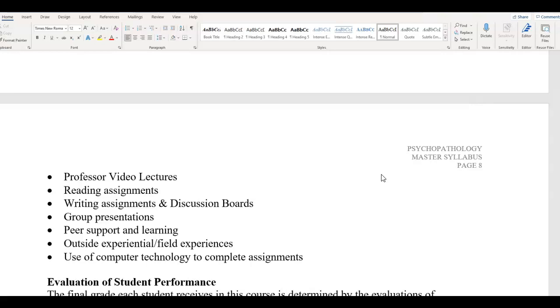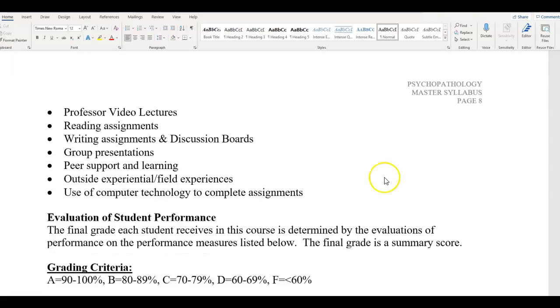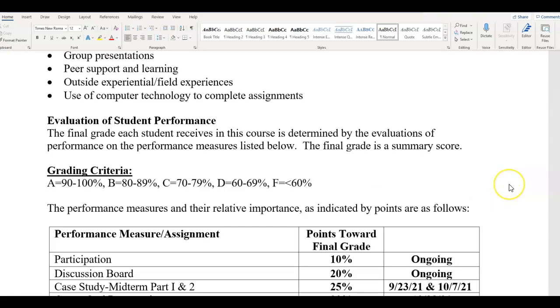I also have students in a peer support group, which is just a group available for you if you want to talk to students and email them specifically about this class. I am aware a lot of students use their own methods, such as GroupMe for classes, and that's perfectly fine too. But I wanted to just set up something in Blackboard if you wanted to use that as another option to support one another. Or you can use your assigned group for your group presentation project as well. And again, I'll go through that a little bit more as I move along through the syllabus.